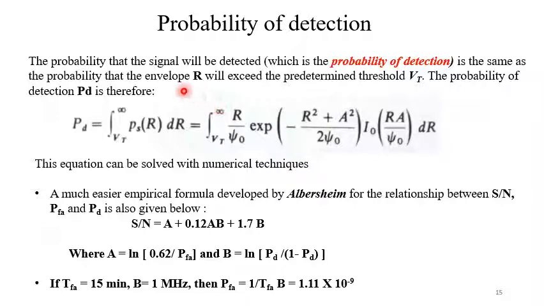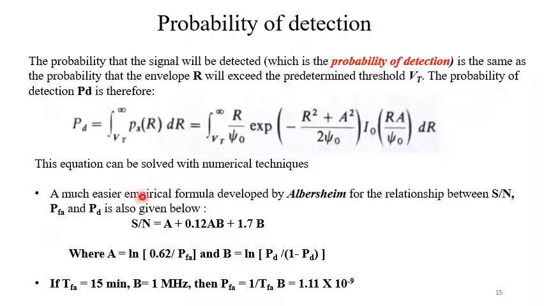Now, the probability that the signal will be detected, which is called the probability of detection, is the same as the probability that the envelope R will exceed the predetermined threshold Vt. So the probability of detection Pd can be written as the integral from Vt to infinity of PSR dr. PSR is the probability density. If we integrate over this interval Vt to infinity, we should get that probability of detection. So we have to integrate it. But analytically we cannot solve it. So we have to take numerical techniques.